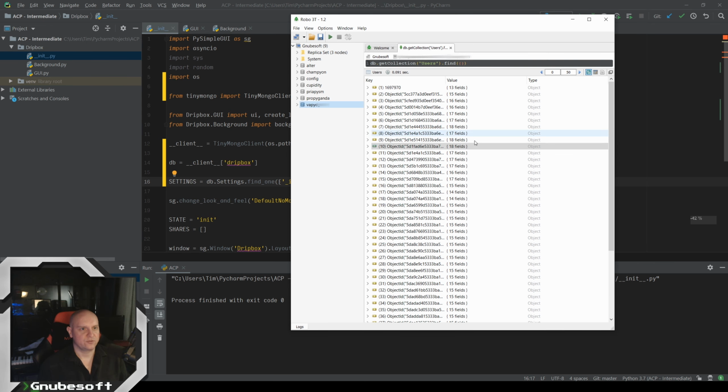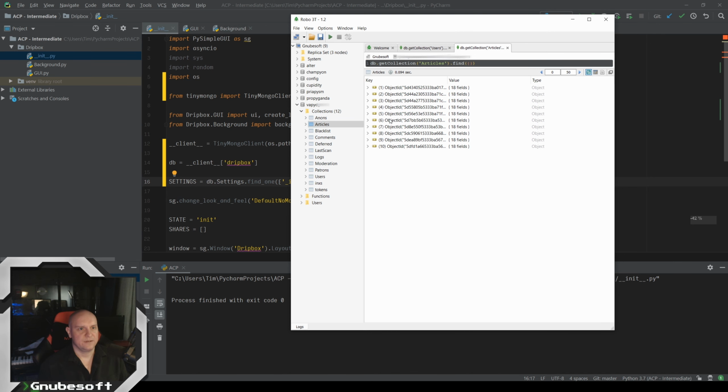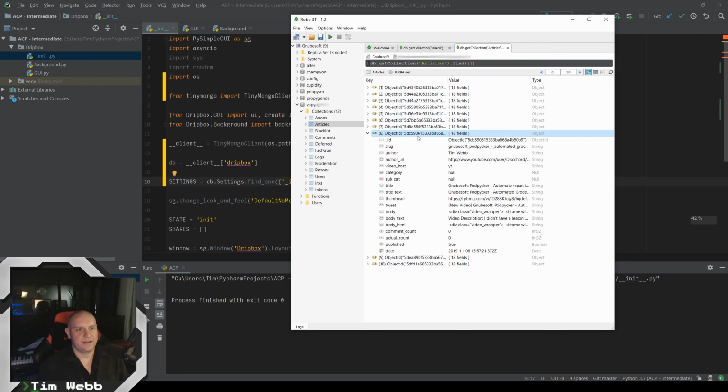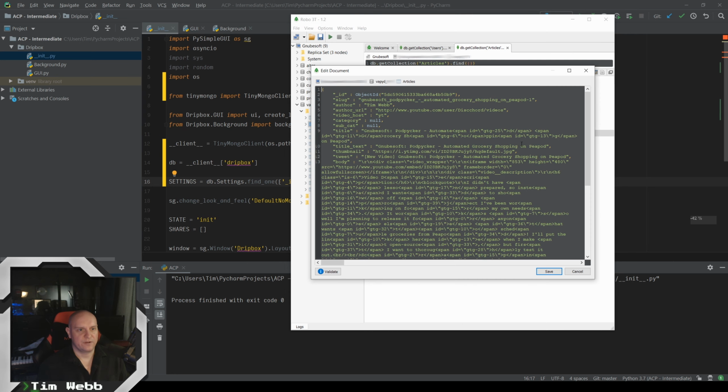Let me show you an actual real world example here. This is my replica set, which is my cluster of 3 servers. And here are a bunch of different databases inside of this cluster. And inside of that are a bunch of collections. And so inside of this one, there's a collection for articles and comments and things like that. And we can click on those and get in here and see that each one of these collections includes a whole bunch of documents. And these are usually what you're actually going for. So in this case, here's an article that's on Gnubesoft.com.